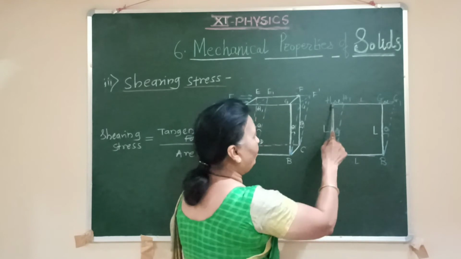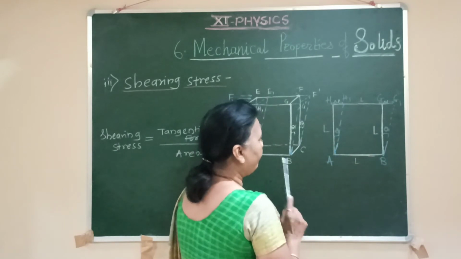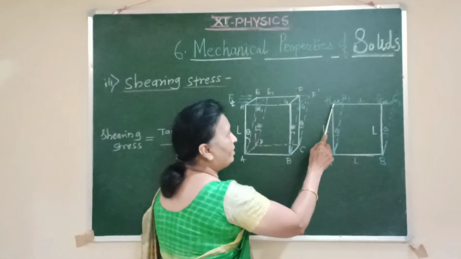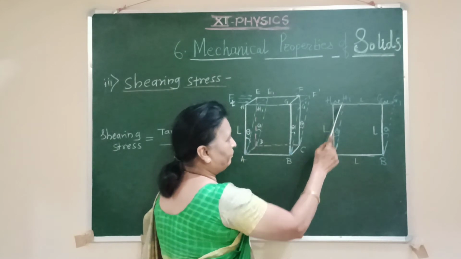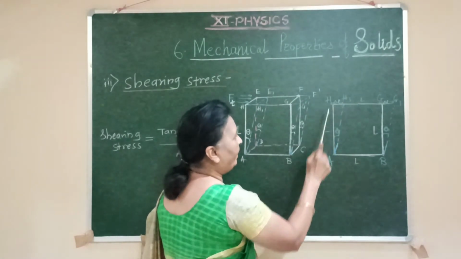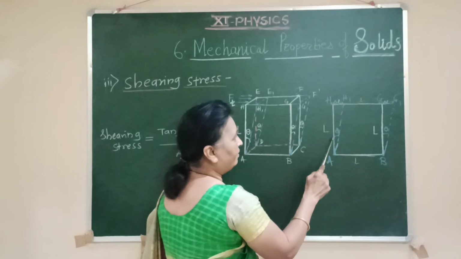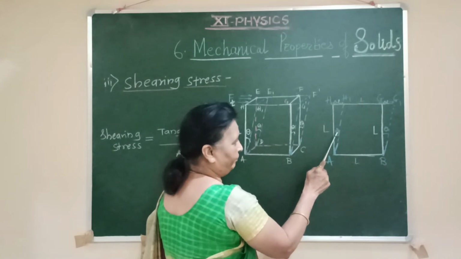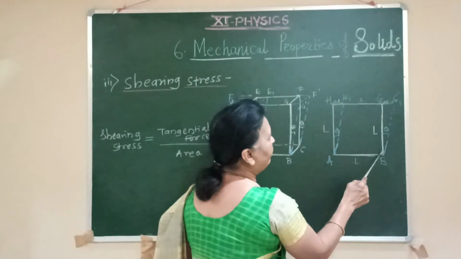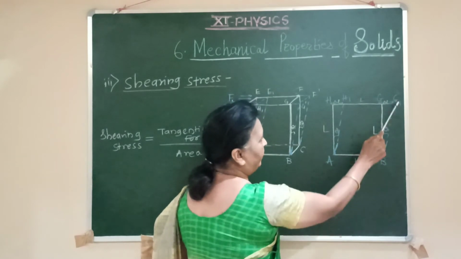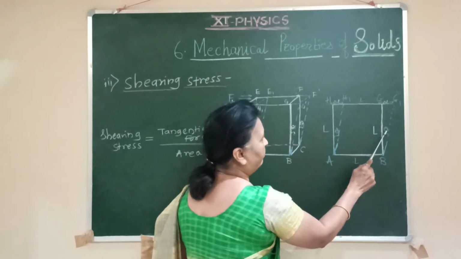For simplicity we have taken this simple figure, and when H is shifted to H dash, in between AH and AH dash there is a small angle theta. In between BG and BG dash there is a small angle theta.